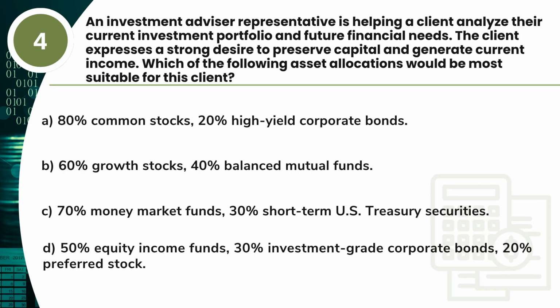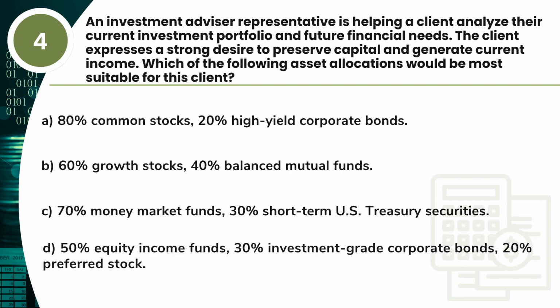Question 4. An investment advisor representative is helping a client analyze their current investment portfolio and future financial needs. The client expresses a strong desire to preserve capital and generate current income. Which of the following asset allocations would be most suitable for this client? A. 80% common stocks, 20% high-yield corporate bonds.